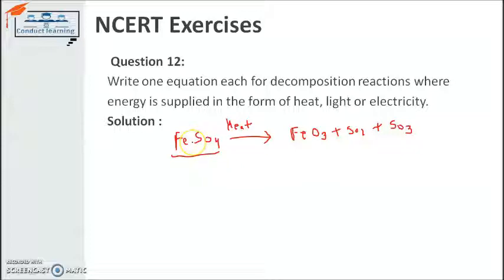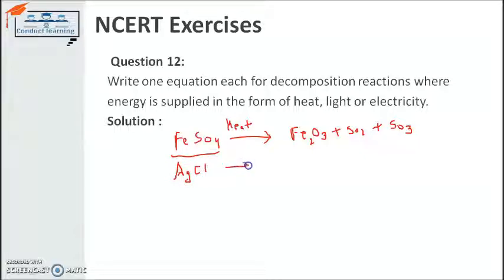The ferrous sulfate is decomposed into ferric oxide, sulfur dioxide and sulfur trioxide. So this happens when we supply heat to it. Another example is where we supply light and the substance will be decomposed into different substances. Silver chloride.